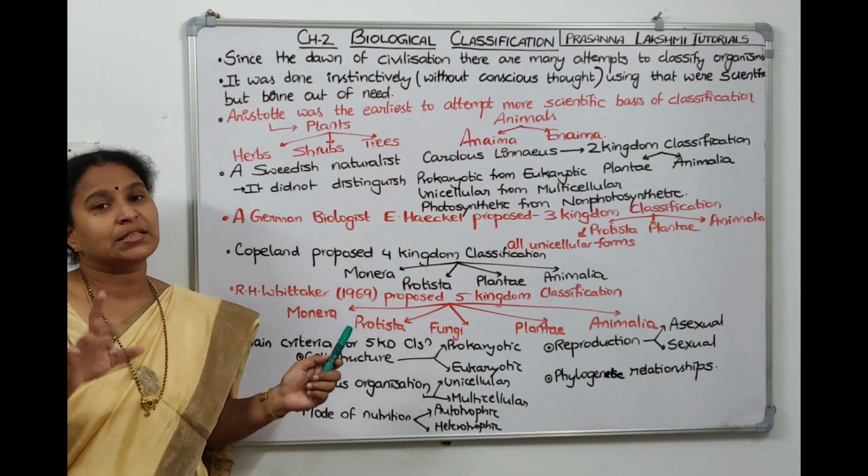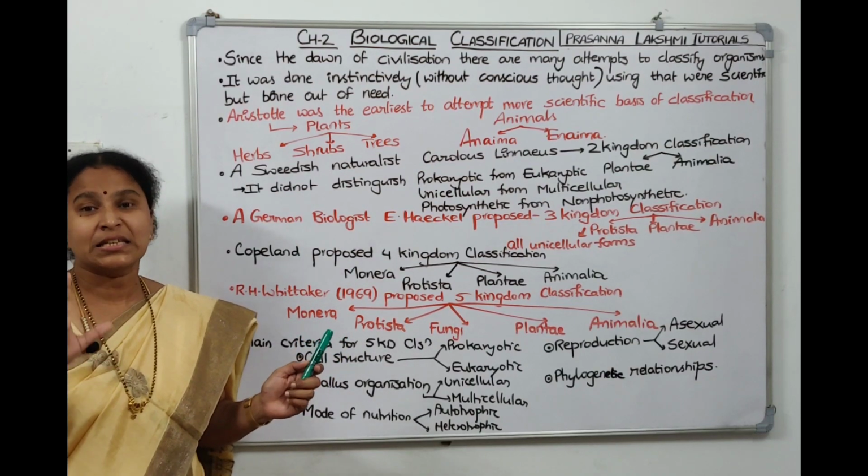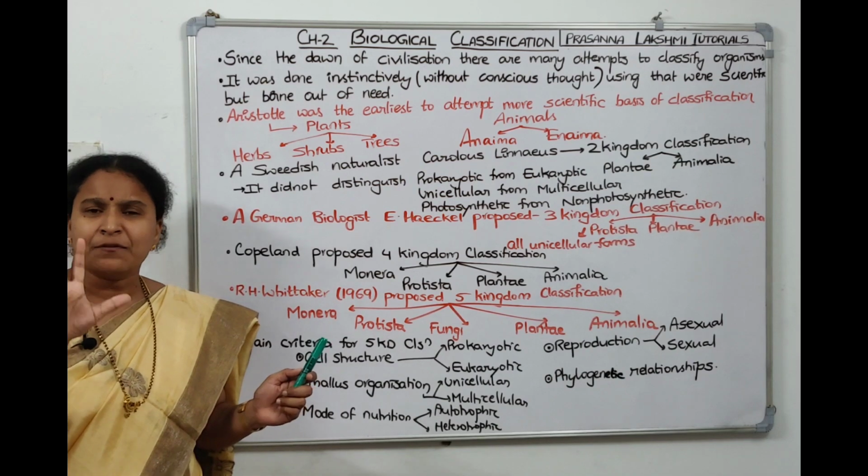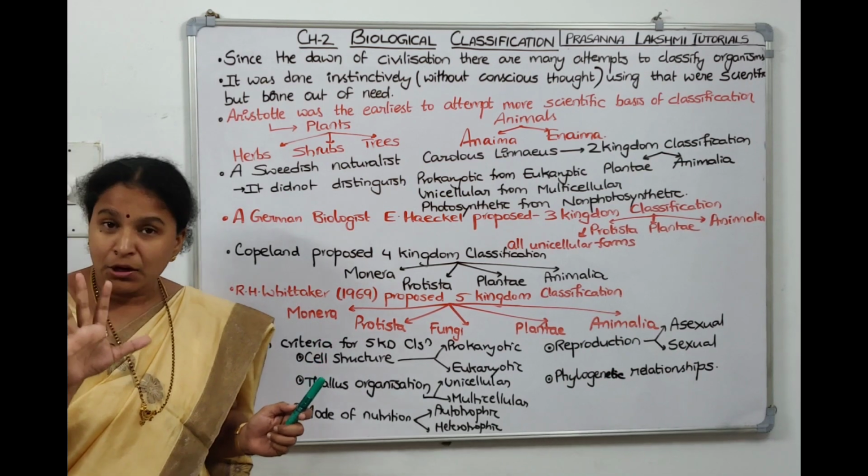Whittaker, in which year did he do the five kingdom classification? 1969. R.H. Whittaker did the five kingdom classification. Now what did he do?